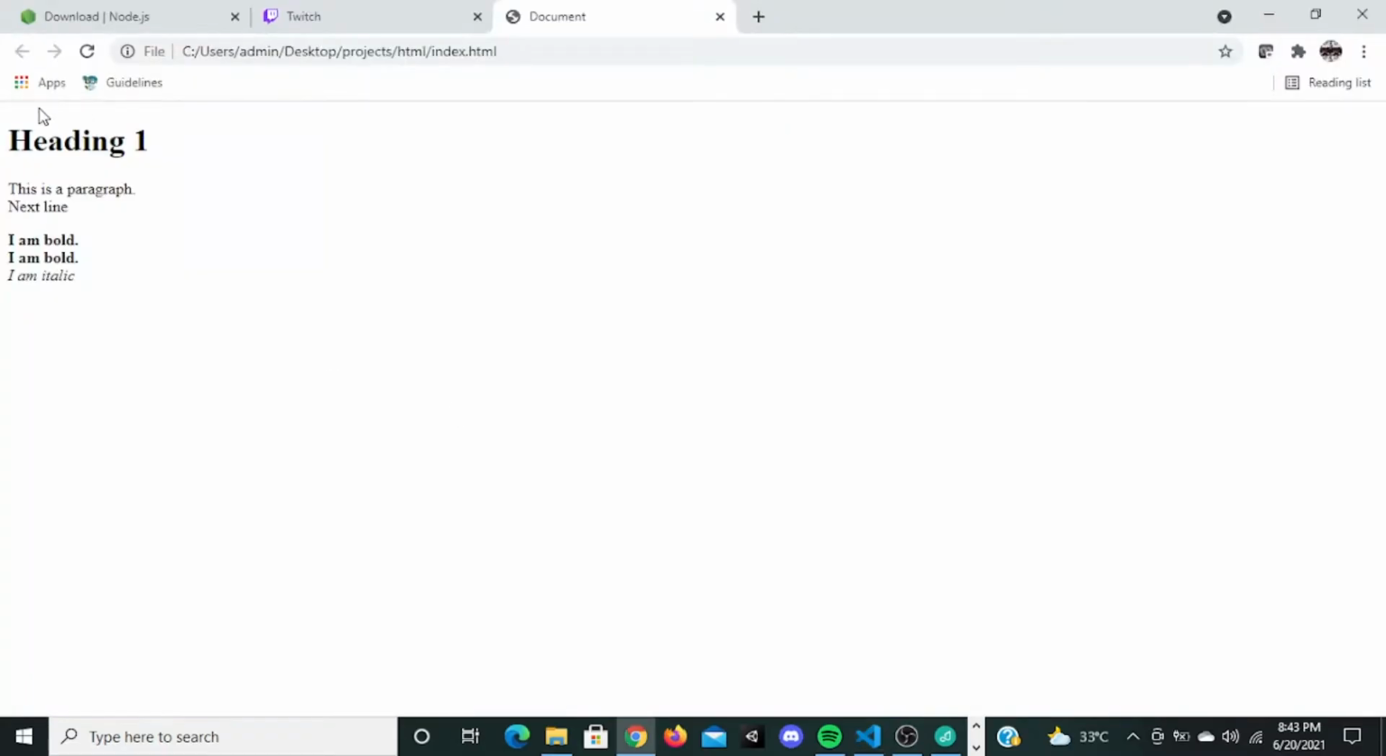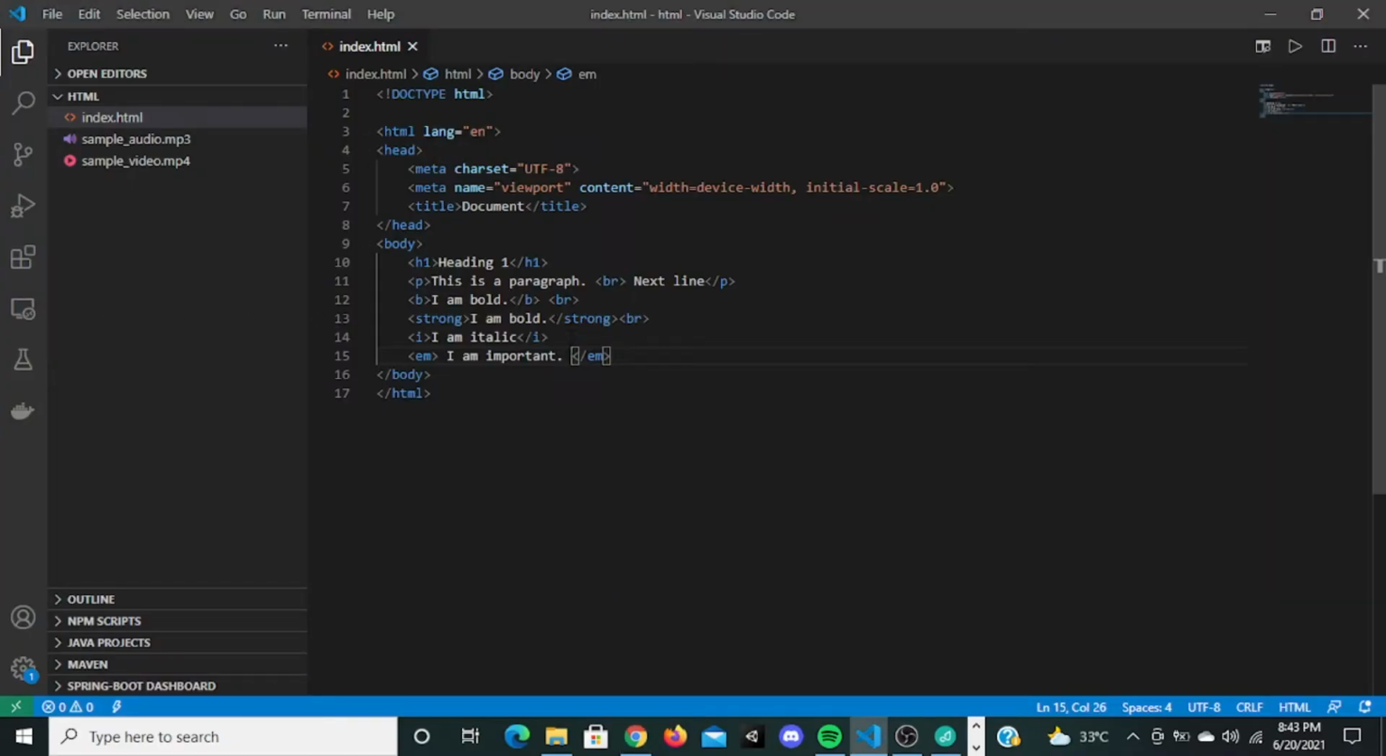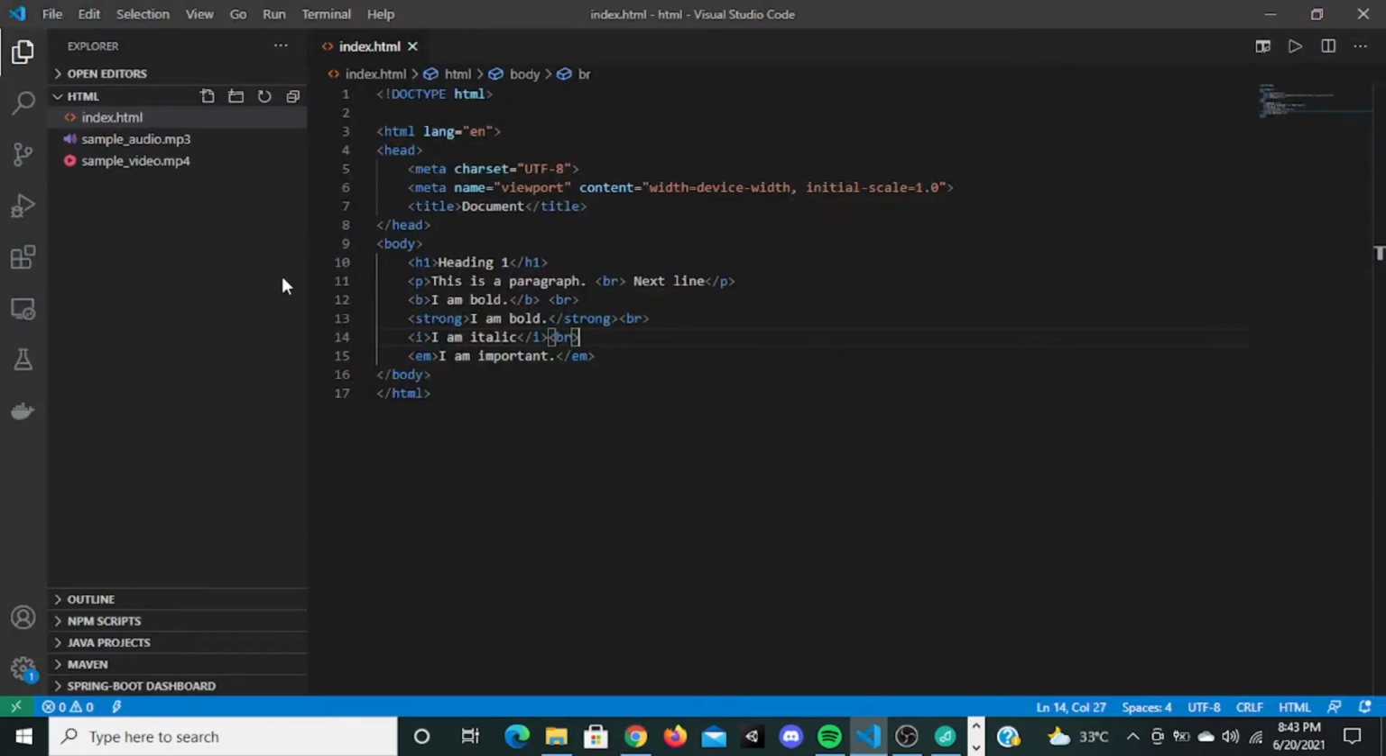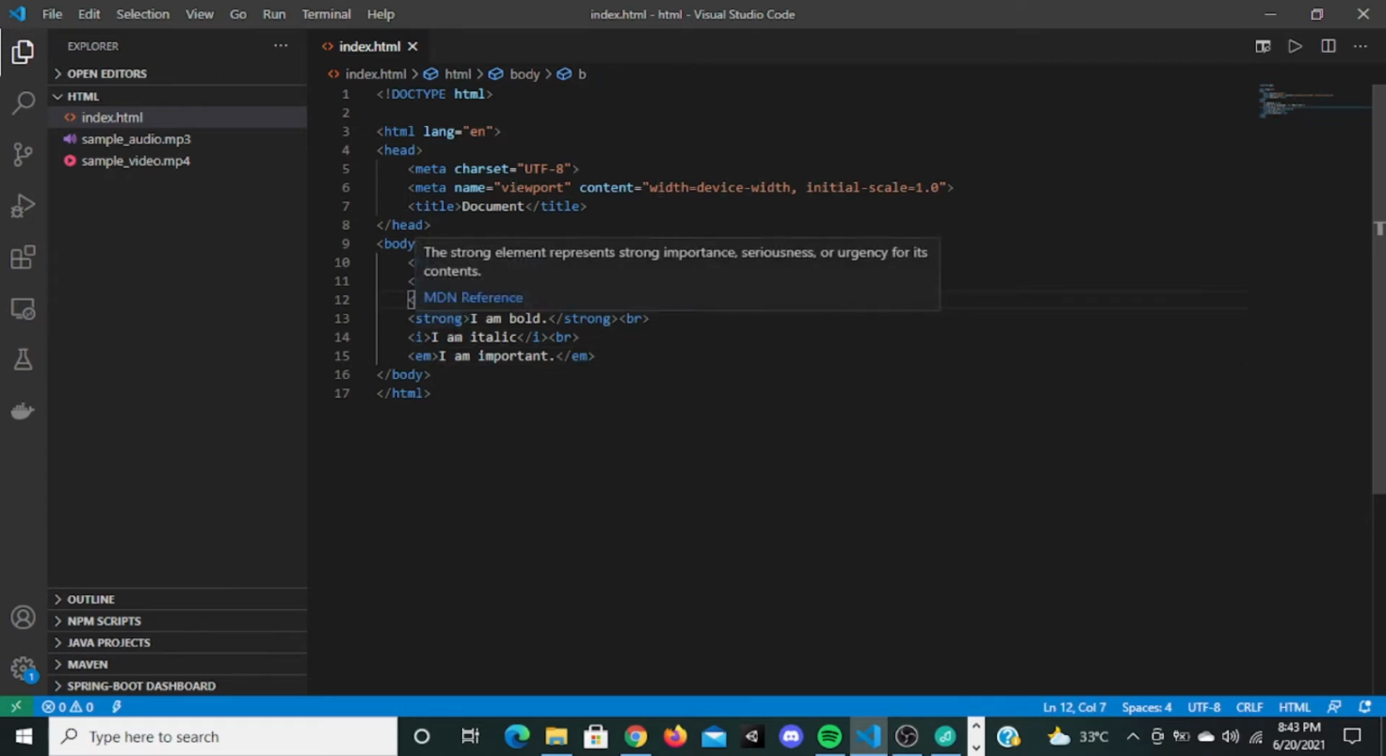Okay, so let me go here. Let me refresh this. Okay, sorry. So let me put a break right here. Go here, save this. So we can see this actually displays the thing in italic, and these are all very important. Okay, because when we use this EM tag, this strong tag, this bold tag, these tags are used to emphasize something which is important or differentiate something from the other text.